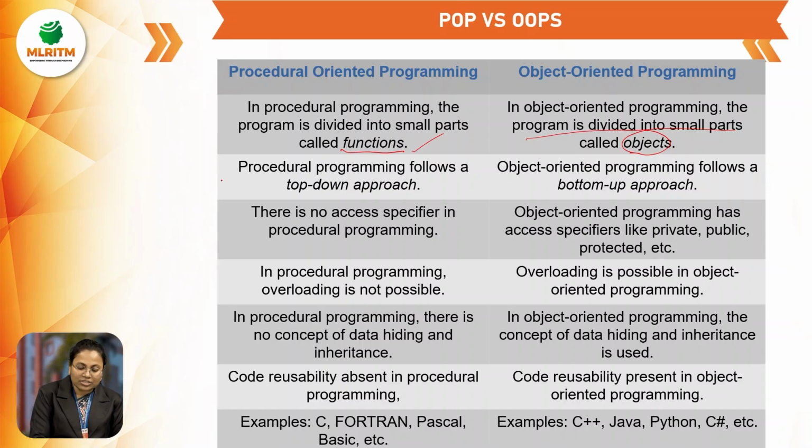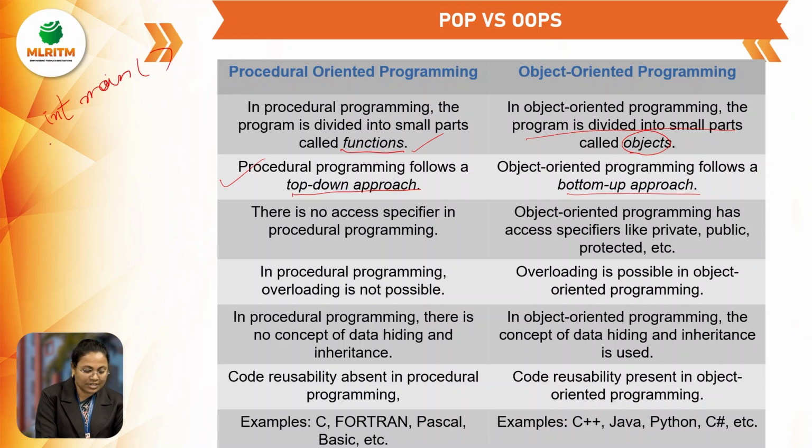Next, procedural programming language follows the top-down approach, whereas object-oriented programming follows the bottom-up approach. How can we say that procedure-oriented programming is a top-down approach, whereas object-oriented programming is a bottom-up approach? If you see the structure of a C program, the first line of the C program is int main. We write the main function.